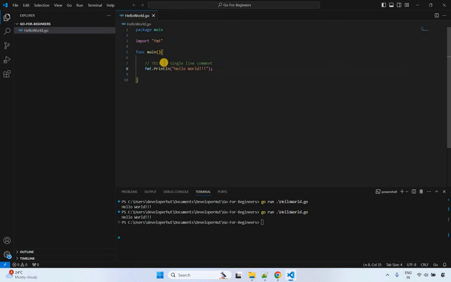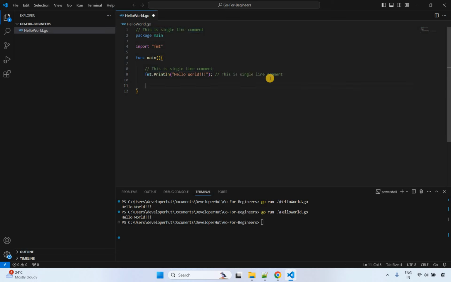Now you can write comments anywhere in your Go file. For example, you can write a comment here as well. So let's say I will just simply copy this and paste it here. So this is also the right way to create a comment. You can also create a comment here as well. Here this code will be executed, however, after this the code will be commented. So this is ignored by the compiler, right? So this is the single-line comment.